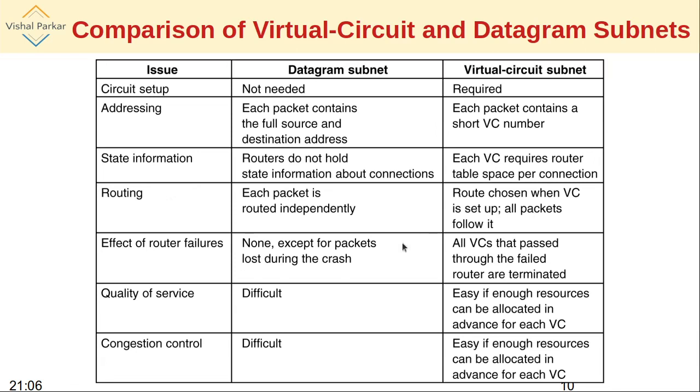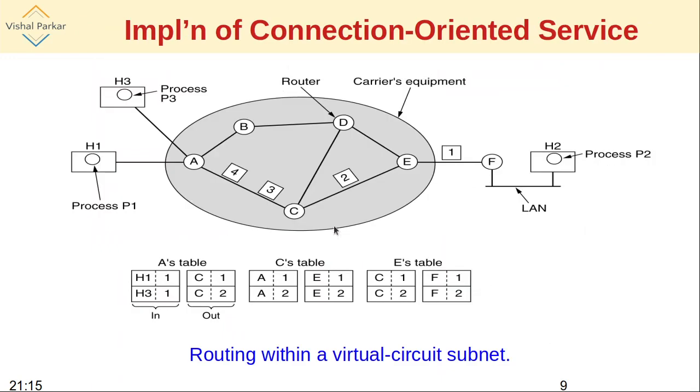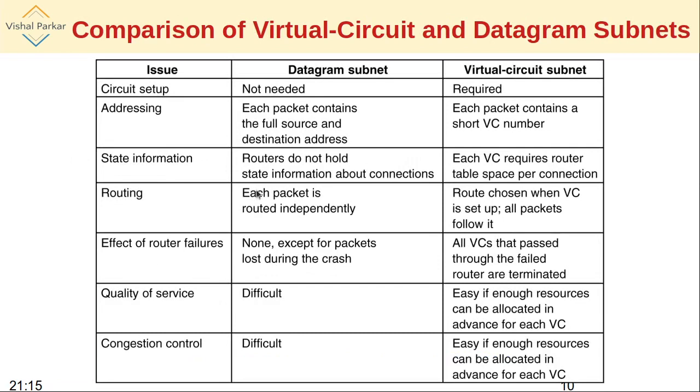Now, what happens if a router fails? In the case of datagram, there is no such major impact. Only the packets that have already been sent to a particular router, and are in transit, may be affected. If C fails before packets 4 and 3 reach C, these will be lost eventually, and accordingly there will be no acknowledgement and the sender has to resend. There is no such bigger impact.